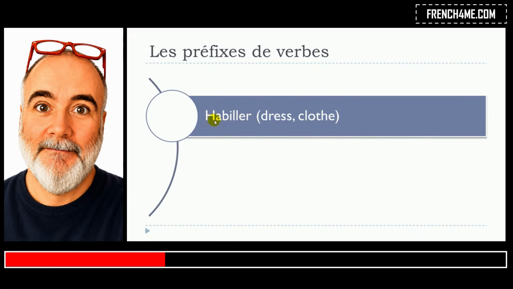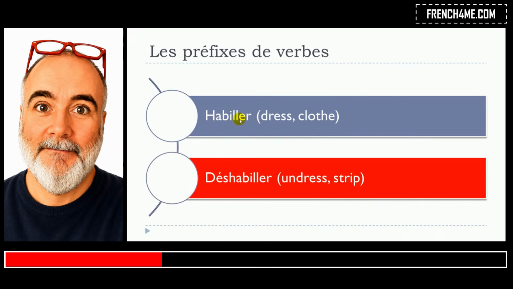Habiller, déshabiller. You can see that here this letter H is not pronounced, so habiller and then déshabiller.